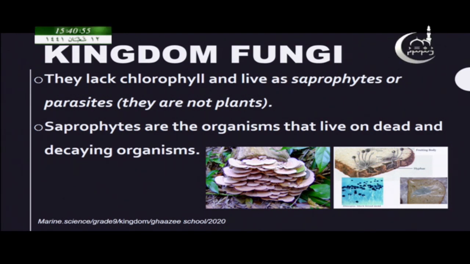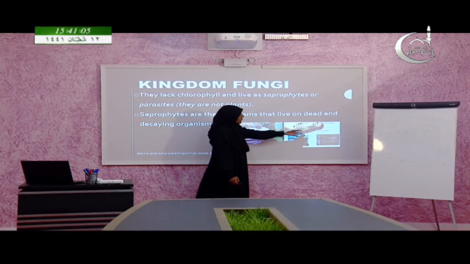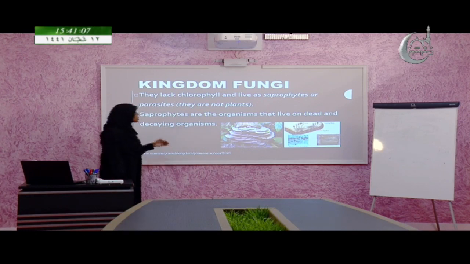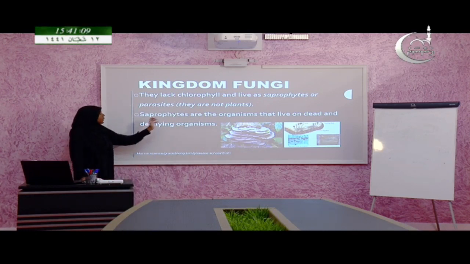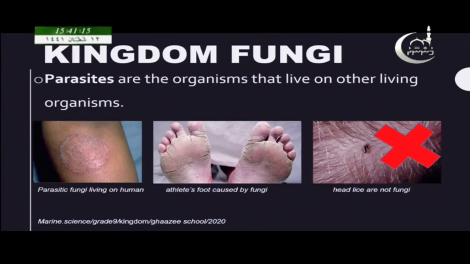Or sometimes you can see it with bread at home. When the bread starts to decay, if you keep it for a longer period, the fungus starts to grow. So, they usually live on dead or decaying organisms. That is the saprophytic form of nutrition. And then we will look at what is meant by parasites.